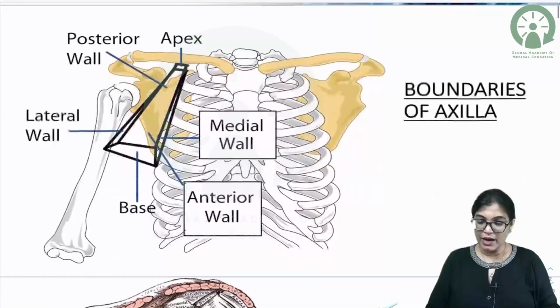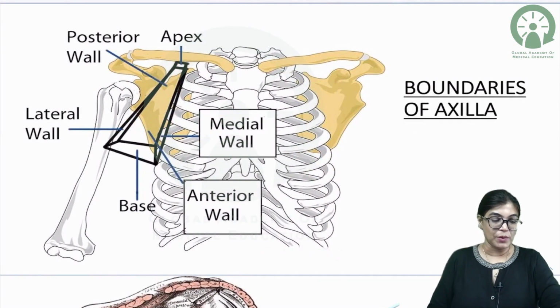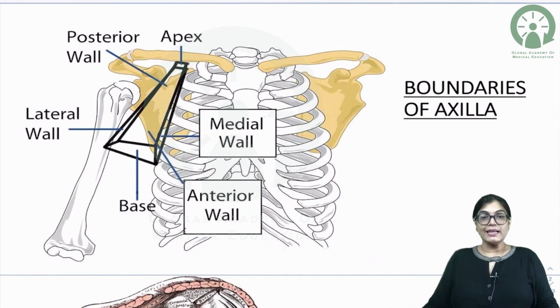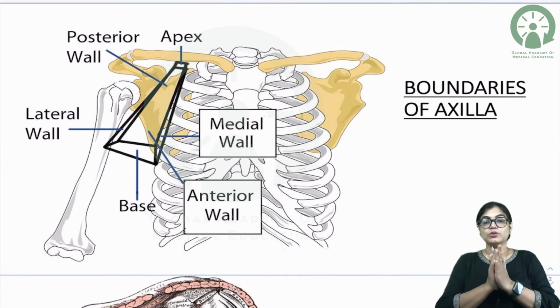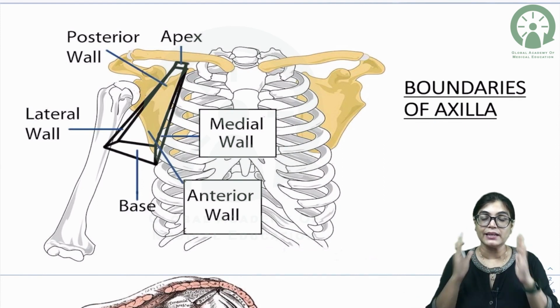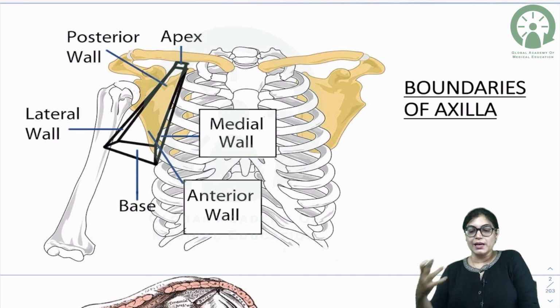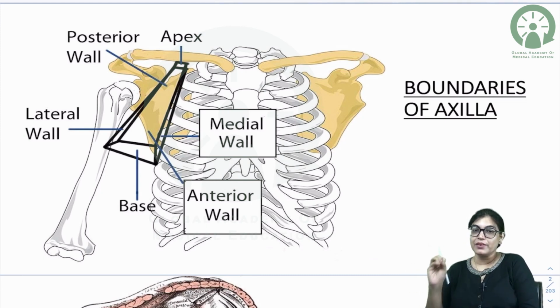The first thing I want everybody to note down in the upper limb session is the axillary region. It's important that you understand where exactly the axilla is. I have covered the general anatomy part. When I talk about the upper limb, nerves are a very important topic. The brachial plexus is very important. The axillary artery is important. Subscapular spaces are important. Axillary lymph nodes and all are important. So you should have detailed anatomy of this.